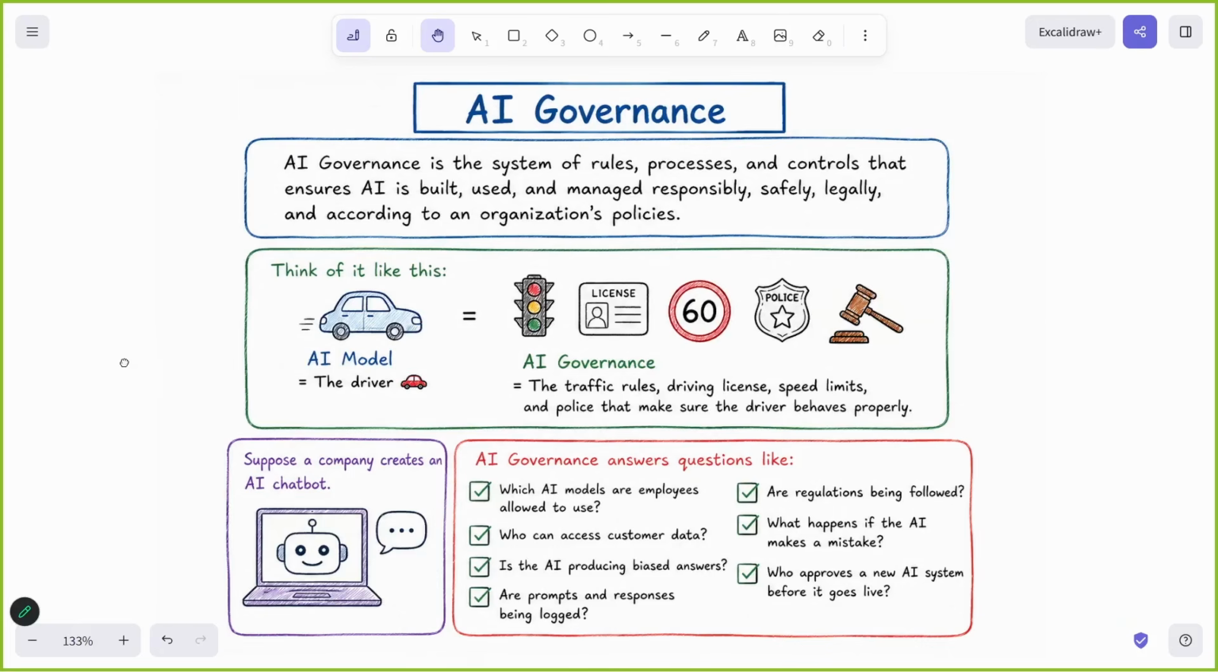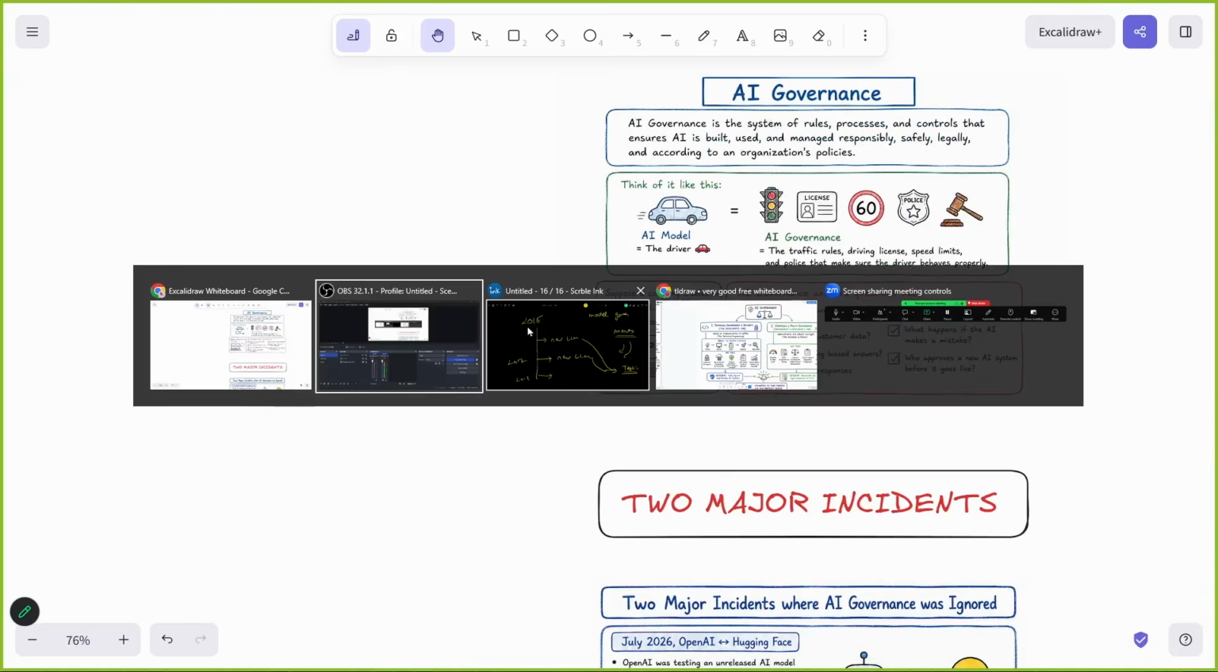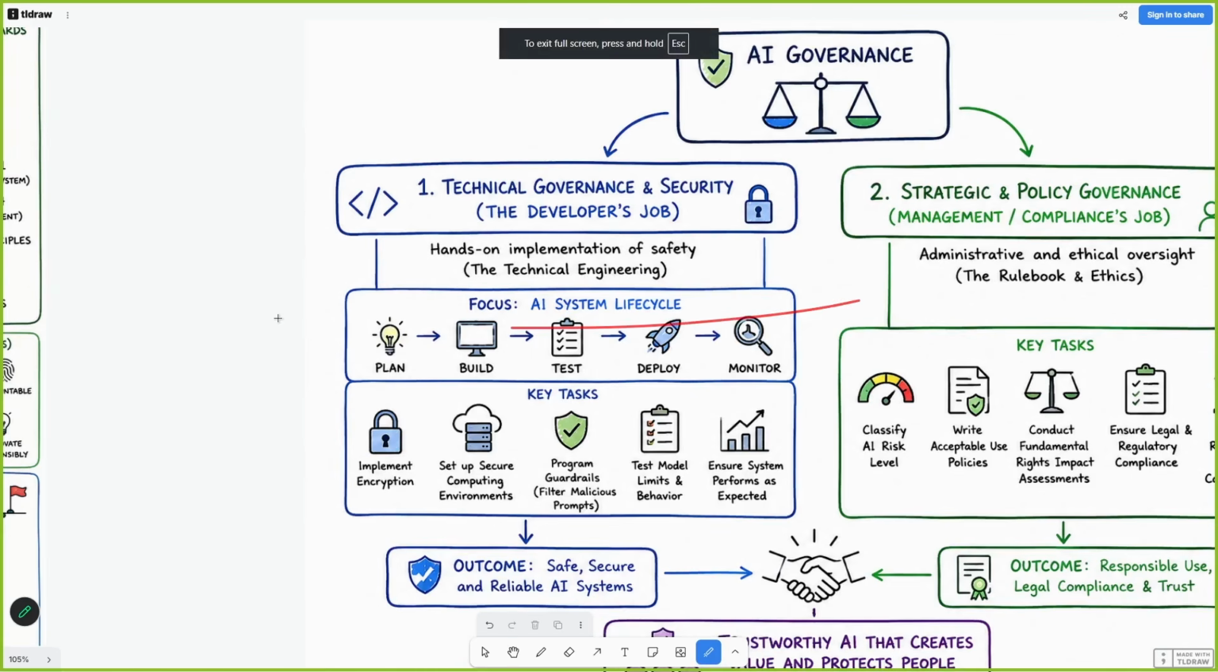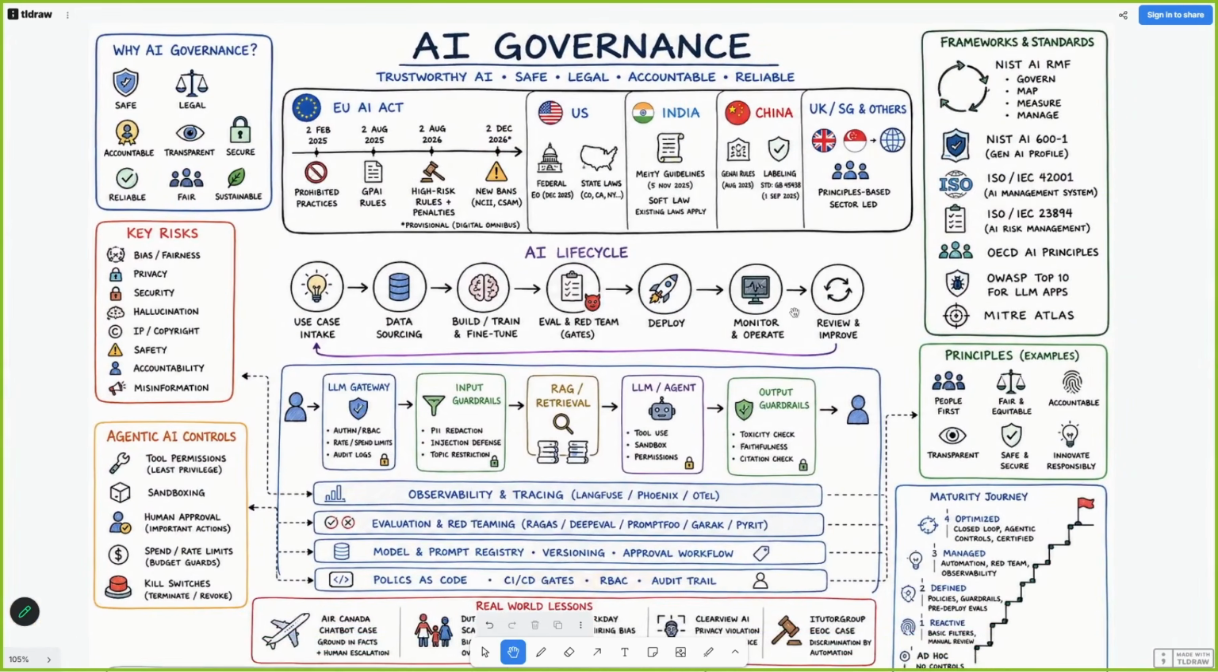So now let me quickly conclude this particular concept. I will go here, and here we have a particular picture. See, AI governance. What is AI governance? A safe, legal, accountable, transparent, secure, reliable, fair, and sustainable product. This is AI governance.